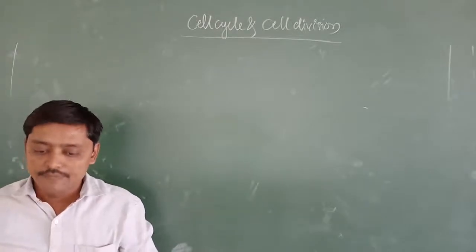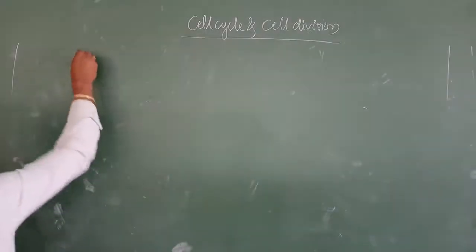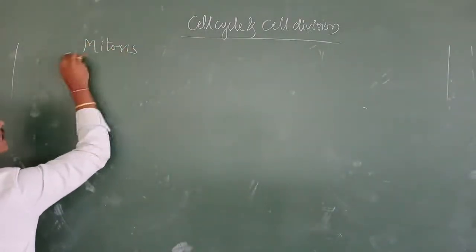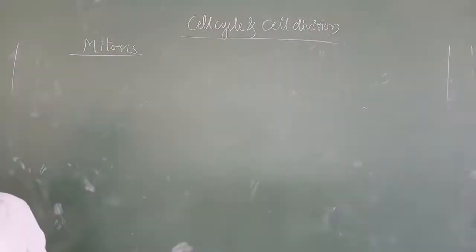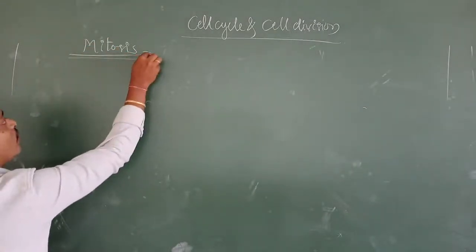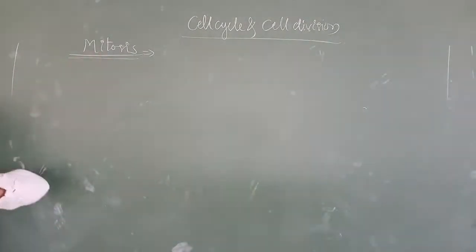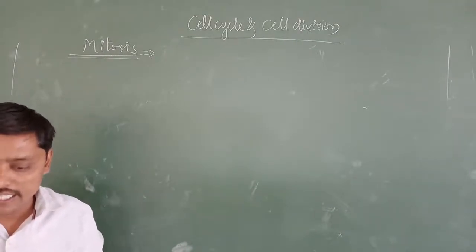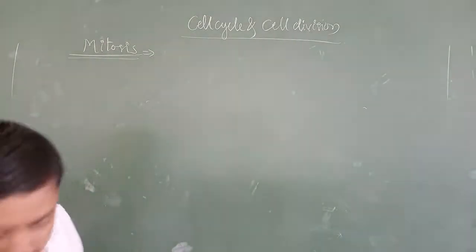So in today's class we are going to start with the first type of cell division, mitosis, M-I-T-O-S-I-S. What is the first basic difference between mitosis and meiosis? The division of a cell in mitosis is the equational division. It is called an equational cell division.